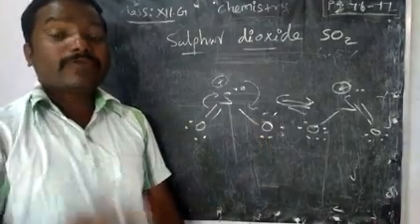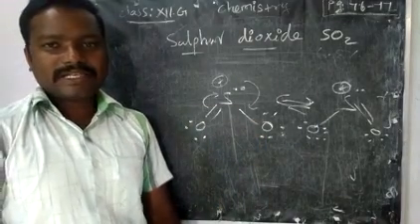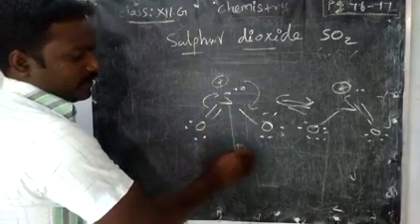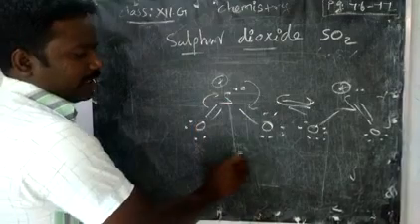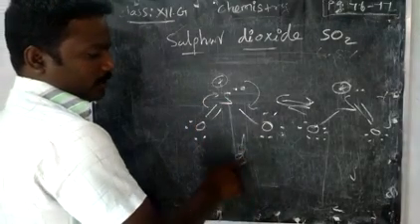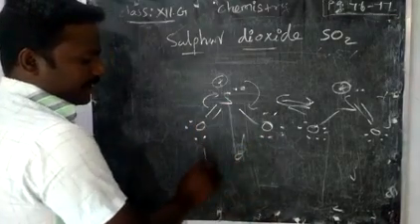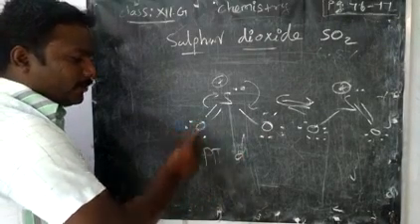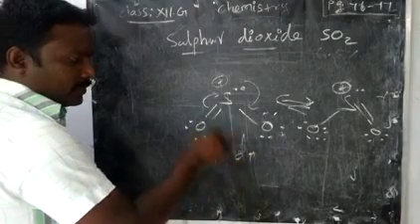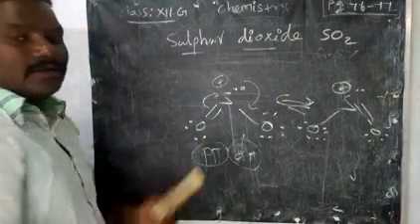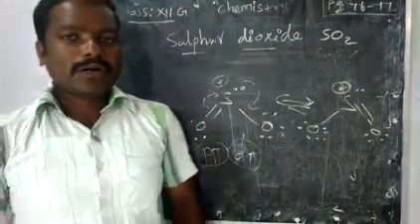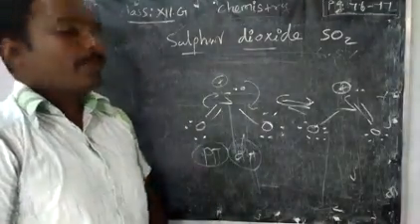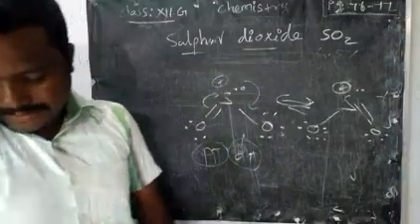Why is it forming this double bond? See this, they may ask it for 1 mark. In sulfur we have vacant d orbitals. Here oxygen has a p orbital. So the p orbital of oxygen and the d orbital of sulfur undergo sideways overlap. Sideways overlap will give a pi bond. So pπ-dπ bond formation is producing this double bond, right?